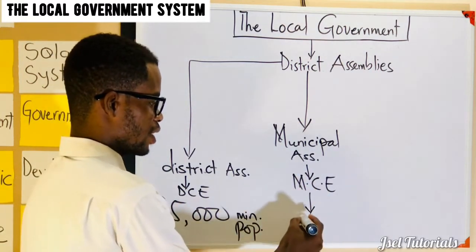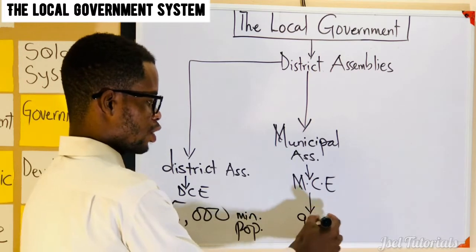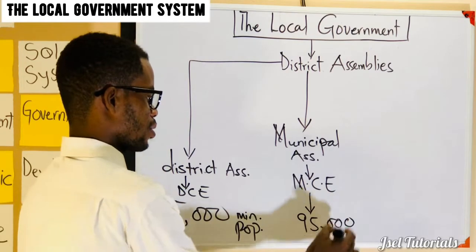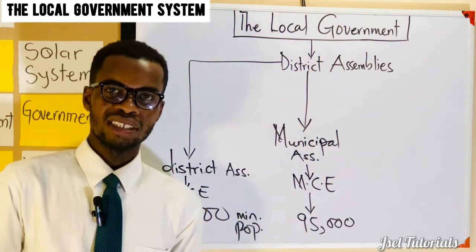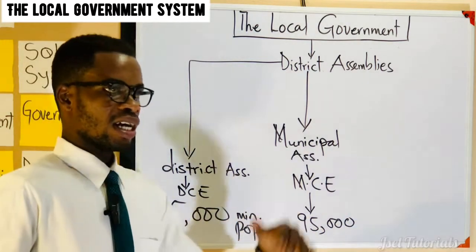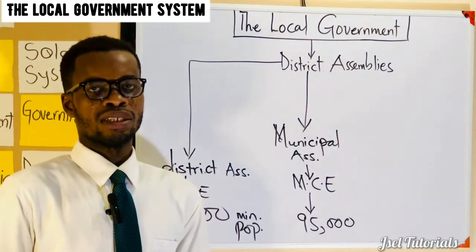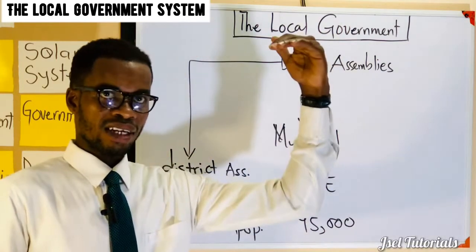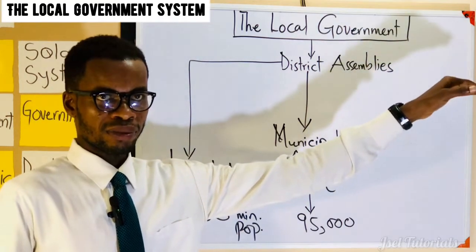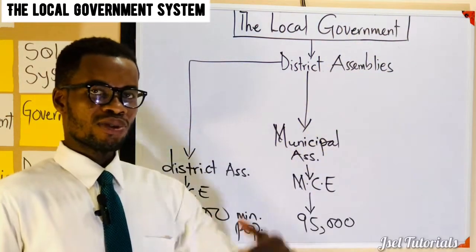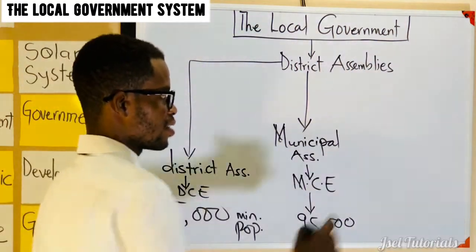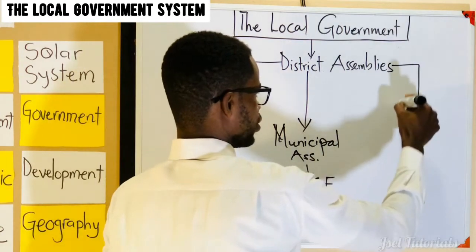What's the minimum population over there? It should have at least 95,000 people. So if it has this and more, then we can classify it. It has a limit though, because more means that there is a third tier, the third level. So when it gets to or close to that or crosses that, it becomes the third tier, which is the metro.